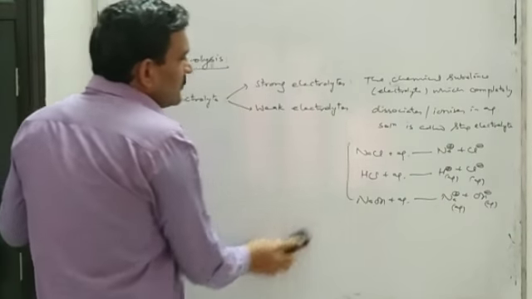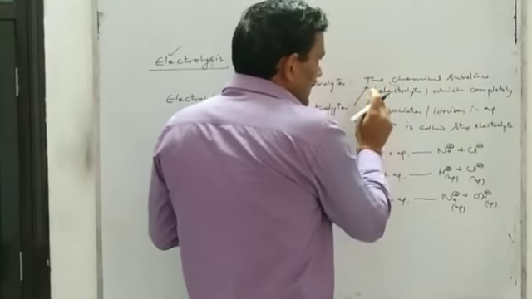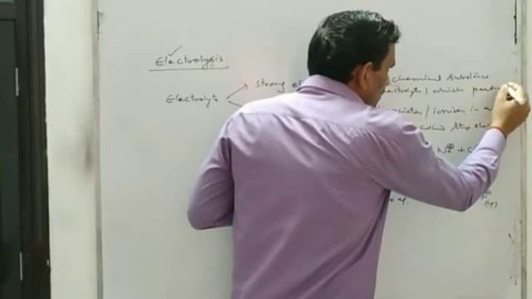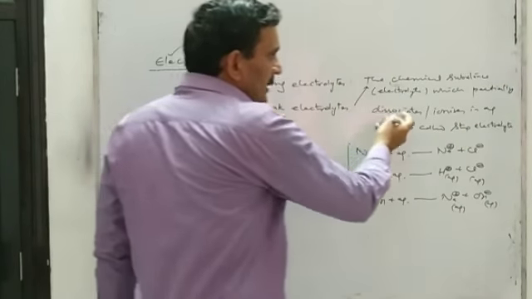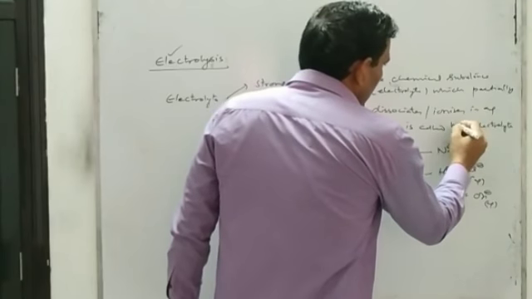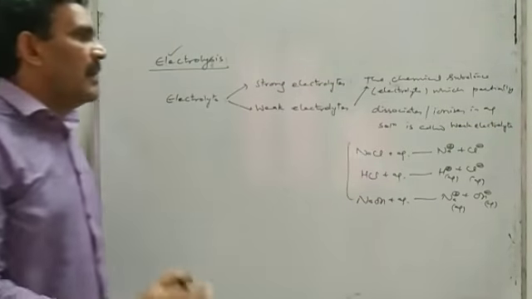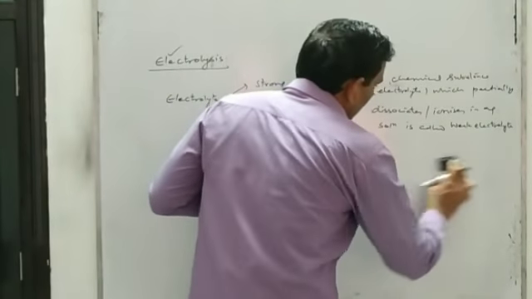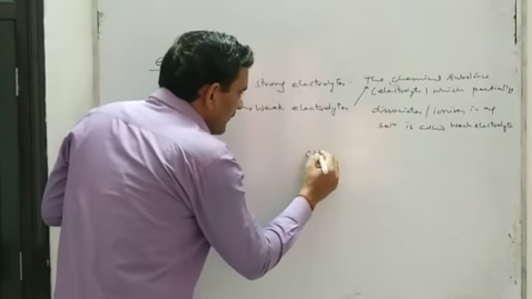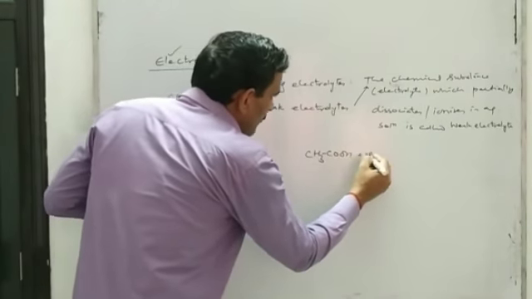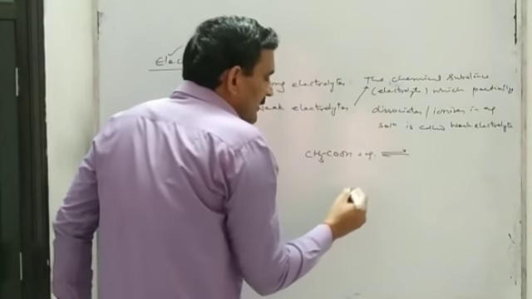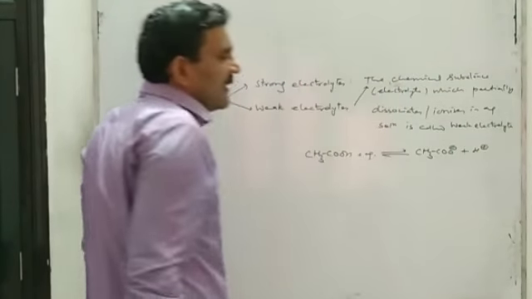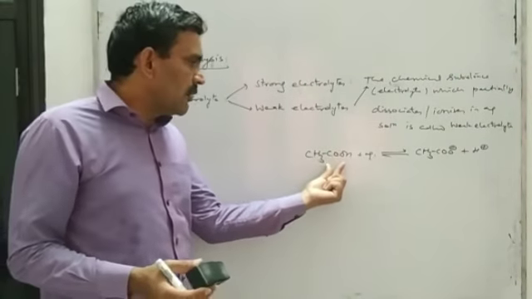Now the weak electrolyte. The chemical substance or electrolyte which partially dissociates or ionizes in aqueous solution is called a weak electrolyte. That is, a weak electrolyte does not dissociate or ionize completely, it ionizes partially. For example, if we dissolve acetic acid in water, it forms acetate ion and H positive ion. But not all the molecules of acetic acid will form ions.